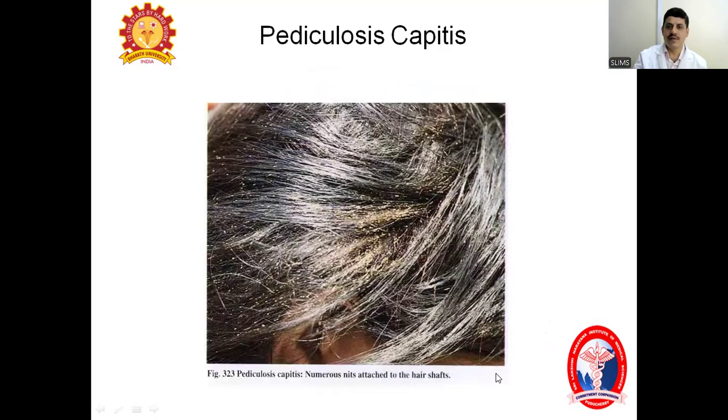In this picture, you can see extensive, multiple nits attached to the hair shaft. You can see extensive, severe infestation with numerous nits.